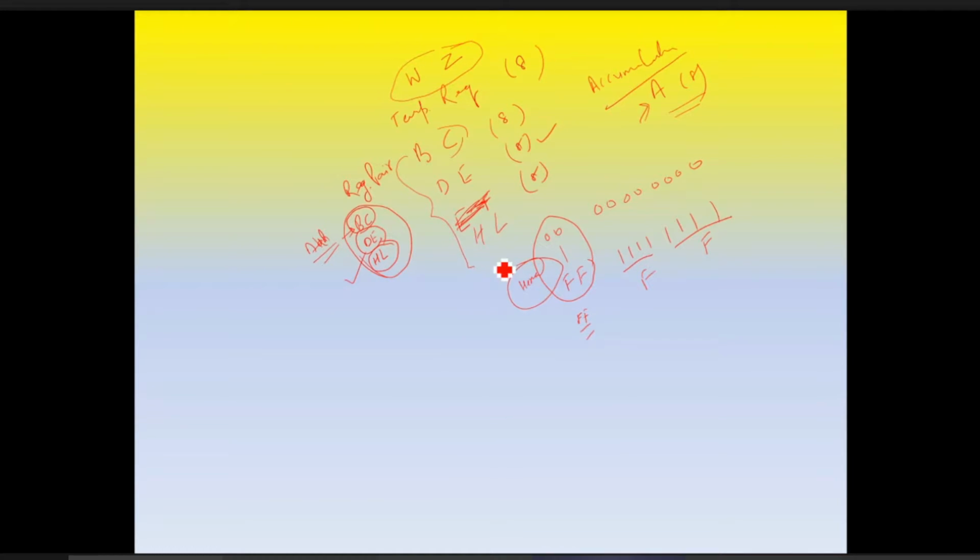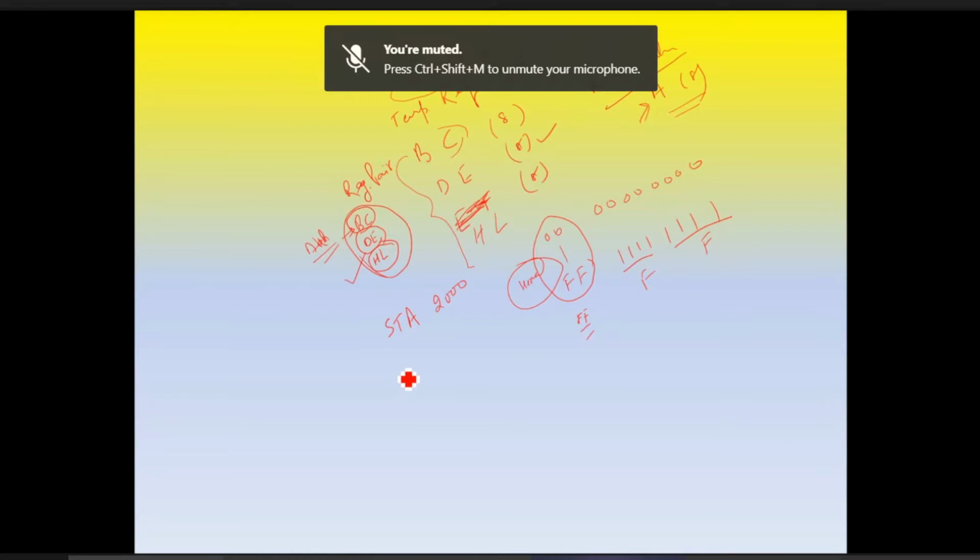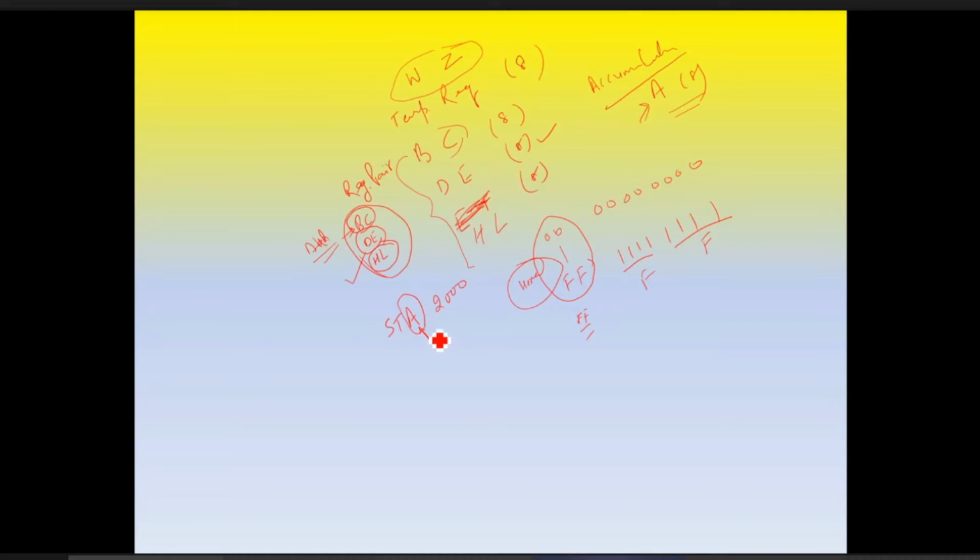Okay, ठीक है. One example याद है मुझे, that is STA. मैम ने भी एक्सप्लेन किया था. STA 2000. Okay, it means what? This STA, A stands for accumulator here. So we are storing the content of accumulator to the specified address. Okay, specified address, that is 2000.